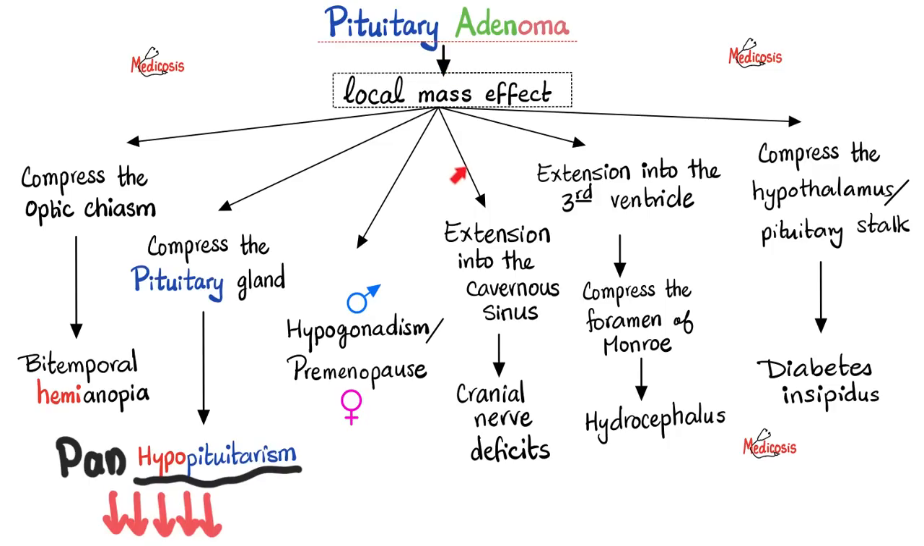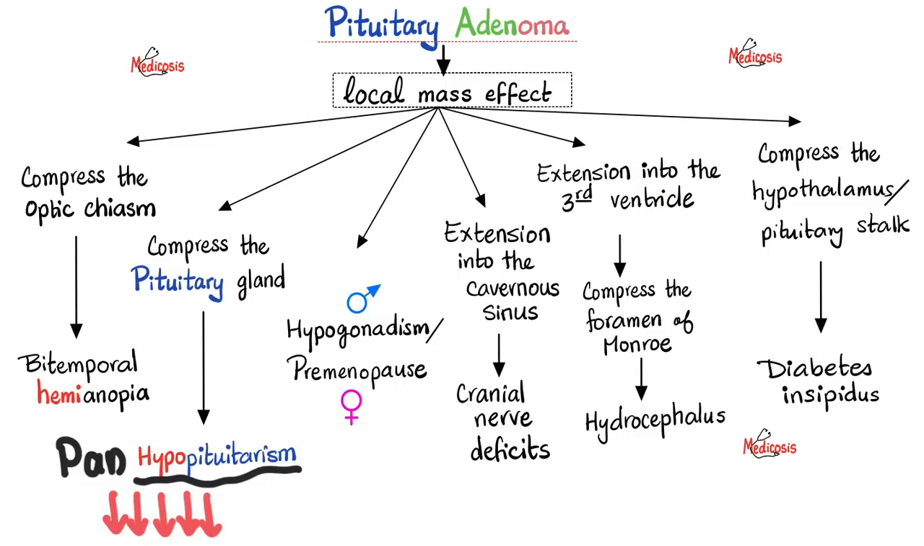The adenoma can keep growing and growing and growing until it extends into the cavernous sinus, leading to cavernous sinus syndrome and cranial nerve deficits. To learn more about the cavernous sinus and the cavernous sinus syndrome, please refer to my neuroanatomy playlist. I have a video titled The Cavernous Sinus. The pituitary adenoma can extend into the third ventricle, compressing the foramen of Monro, leading to hydrocephalus.